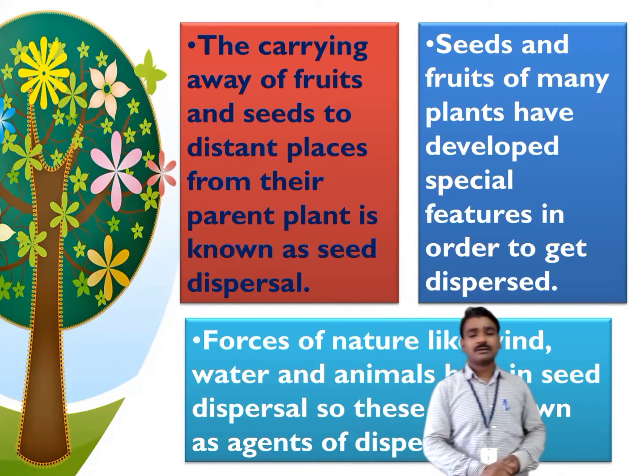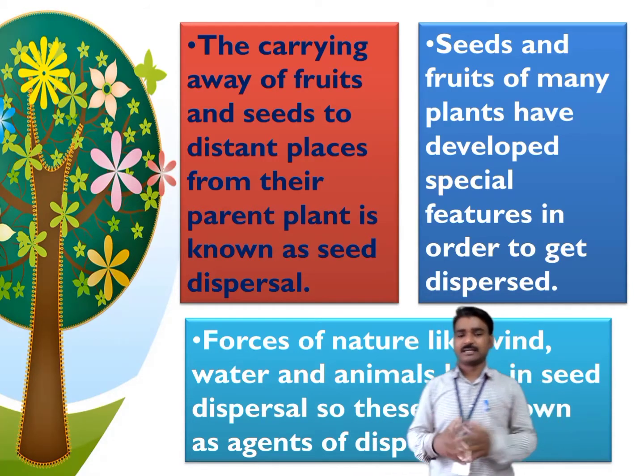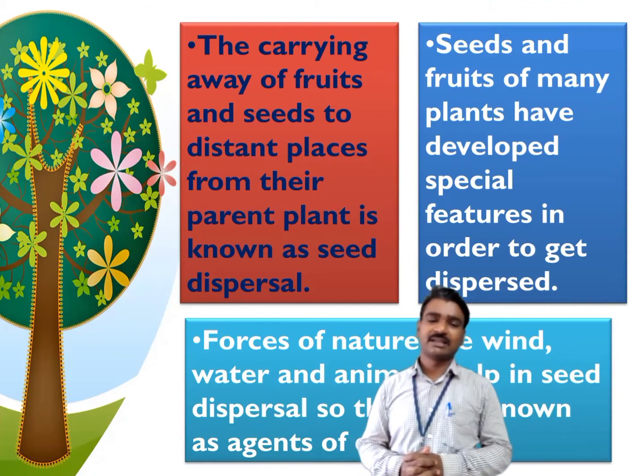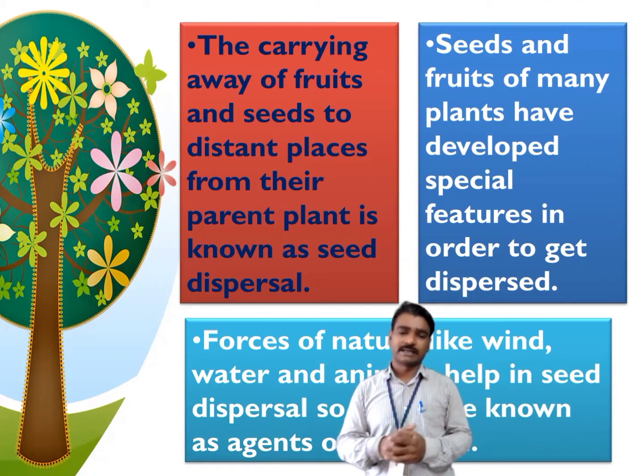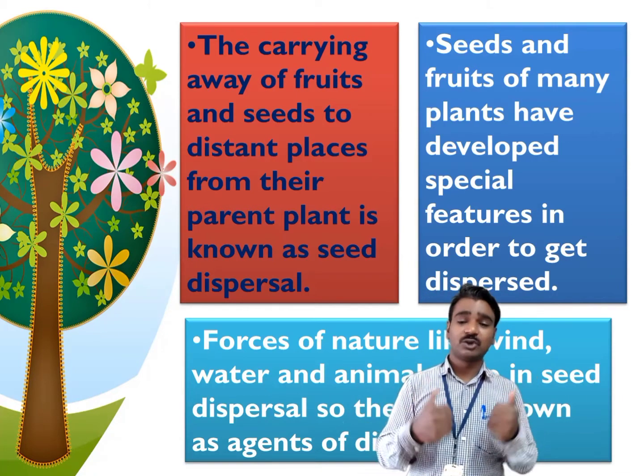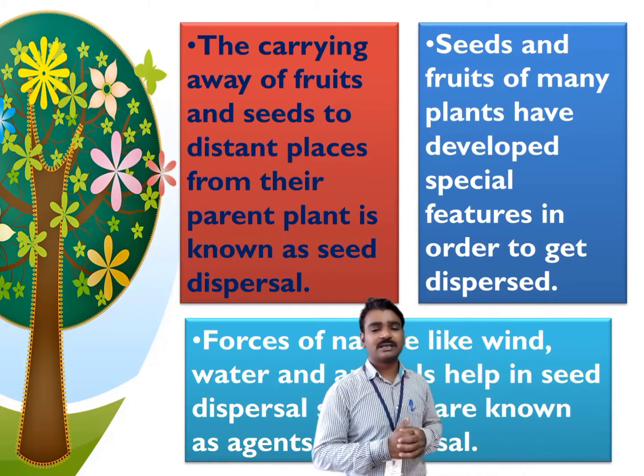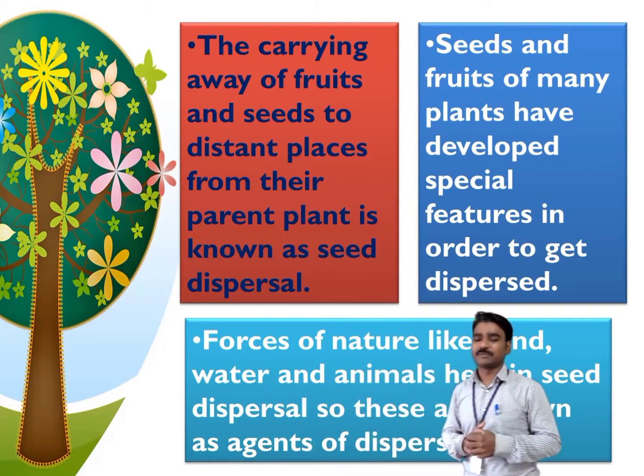Second thing, forces of nature, natural forces like wind, water, animals which include humans as well, help these seeds in dispersal.